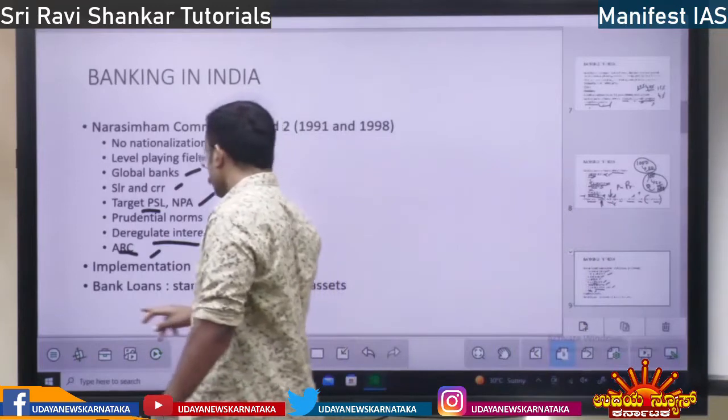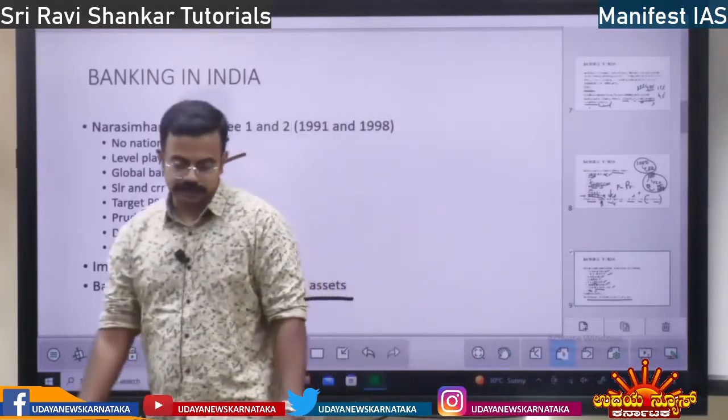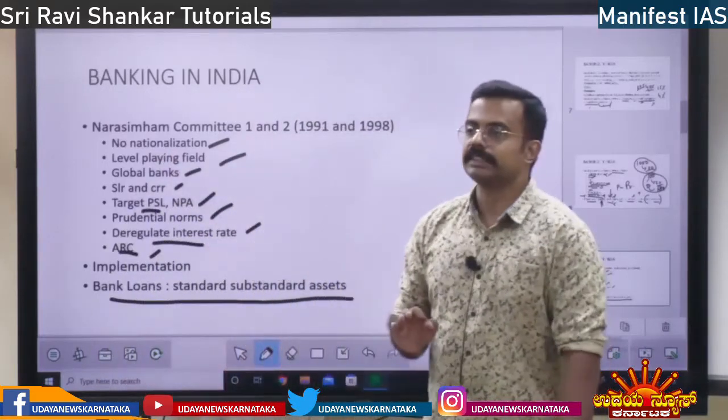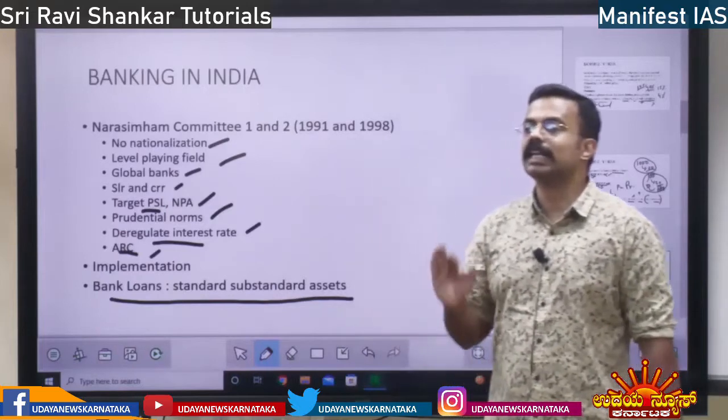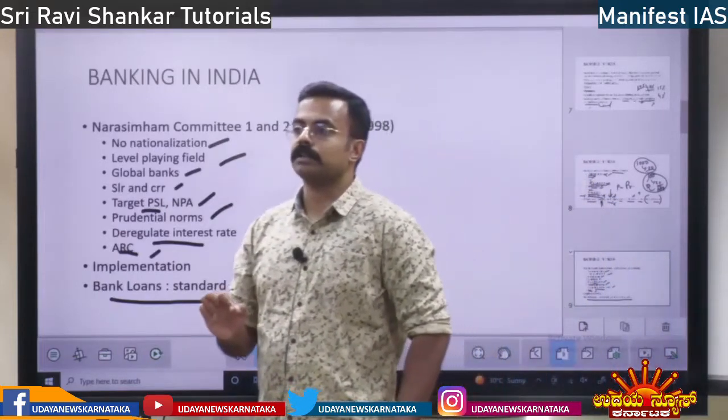Next, bank loans: standard and substandard assets. What are standard assets? Standard assets are those assets which are repaying promptly, interest plus principal.